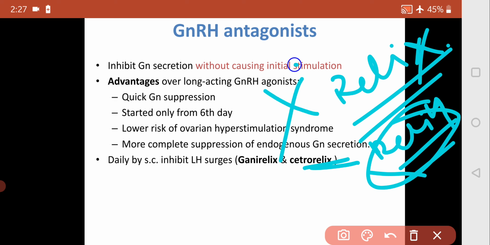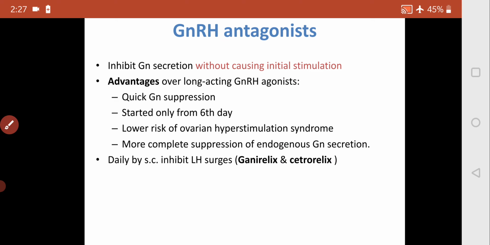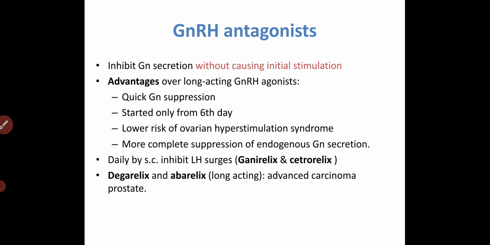X for inhibitor, antagonist: try to remember this. Short acting are cetrorelix and ganirelix. Longer acting, useful in advanced carcinoma of the prostate, are degarelix and abarelix. So these are the GnRH antagonists.